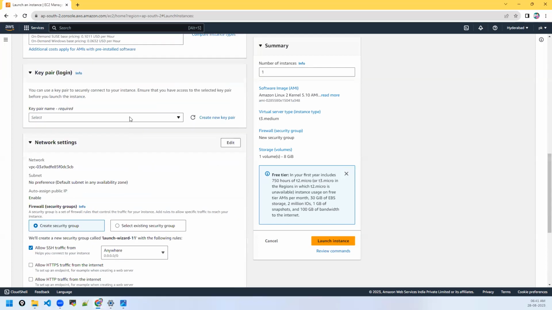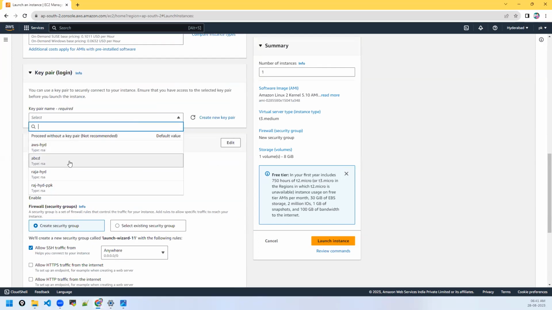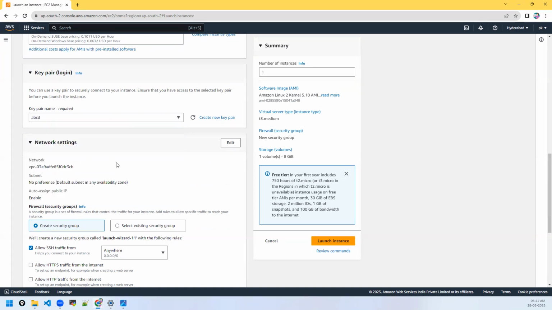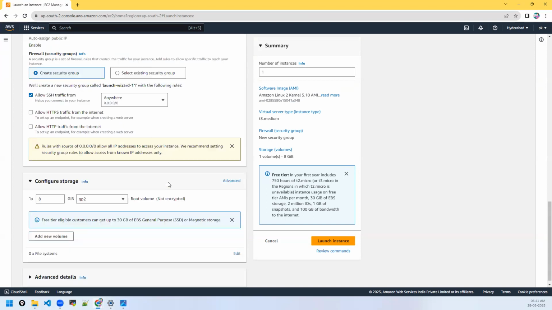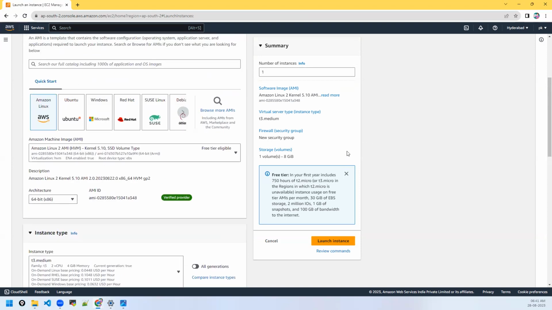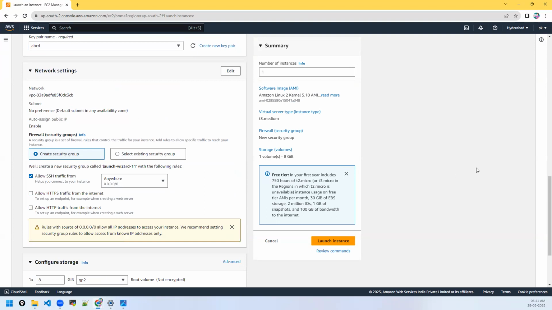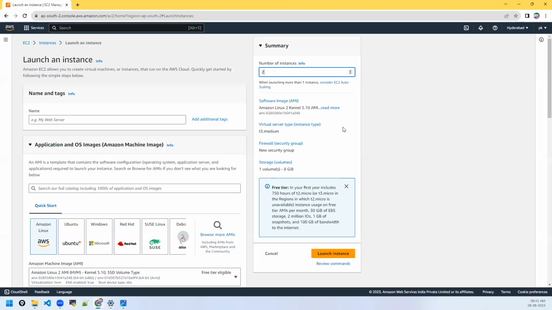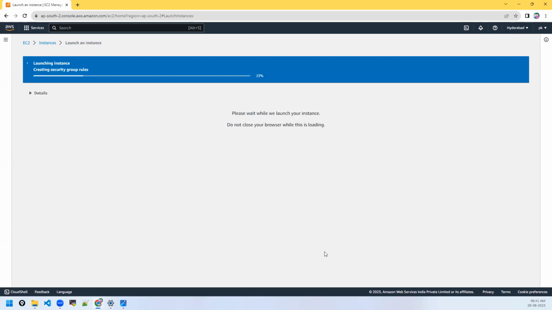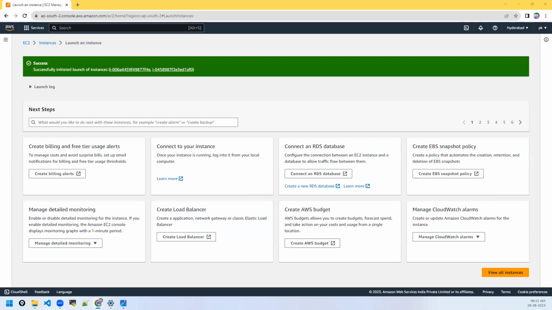I'm going with the T3.medium and the same key, the ABCD key. I'm not opening any ports intentionally, to show you which ports these servers need. We may have to spend some time there, but that's fine. Let me launch it. If you go to your drive, your Kubernetes folder, you have all the setup there.